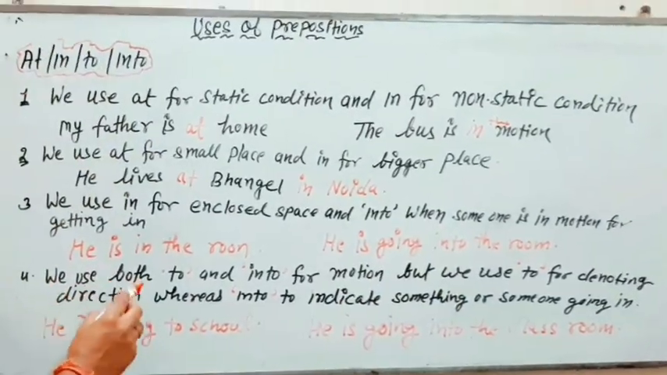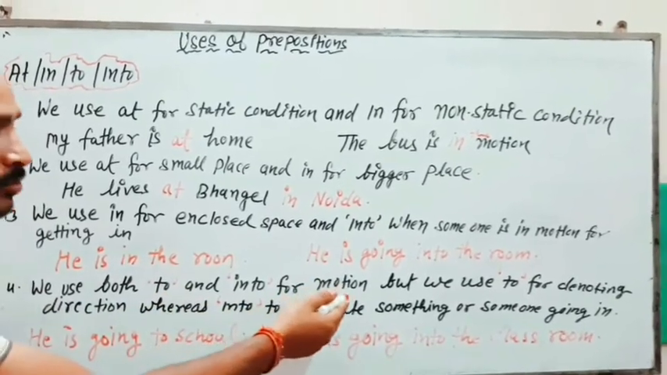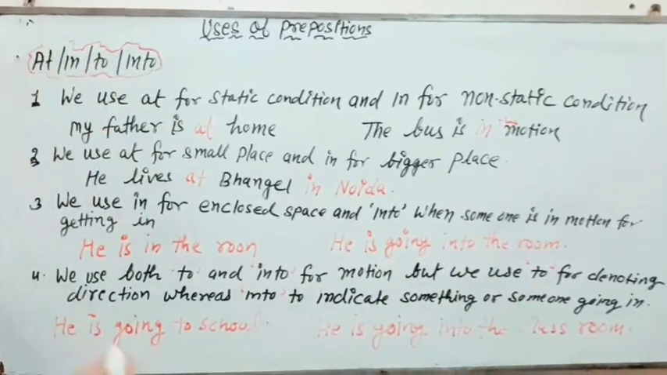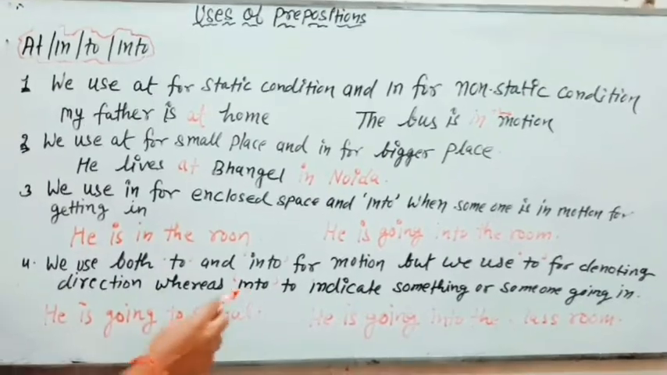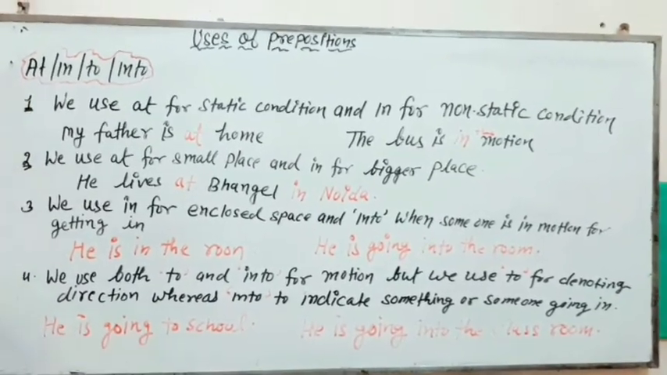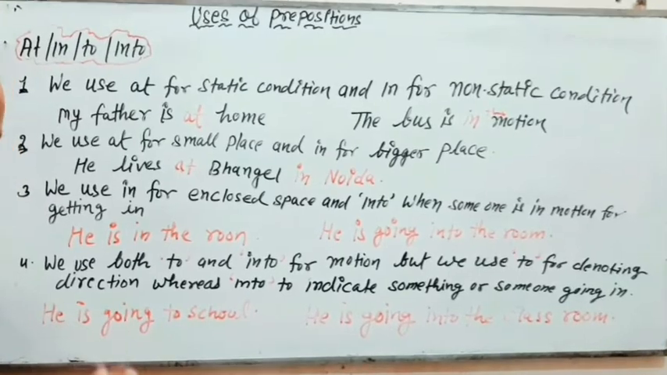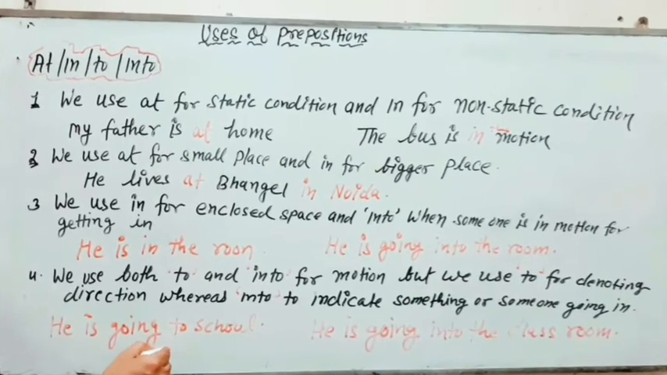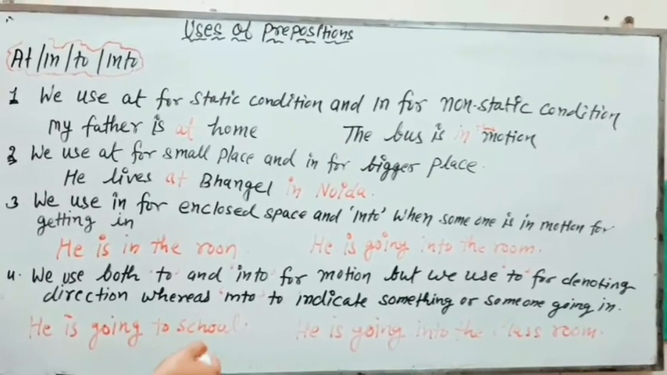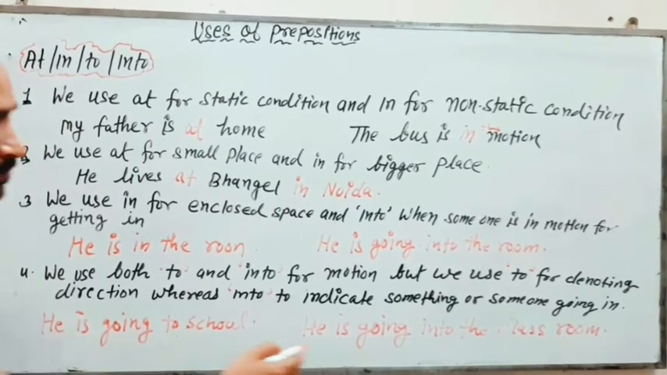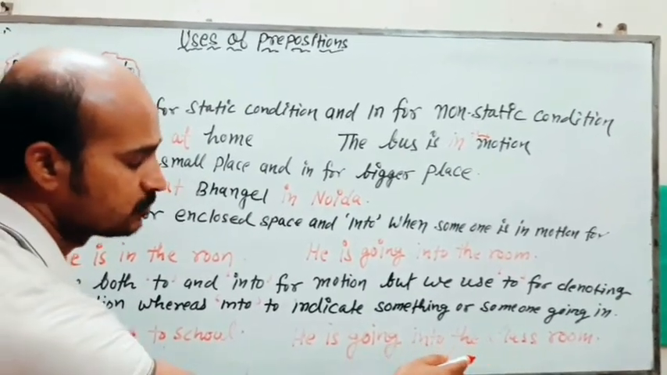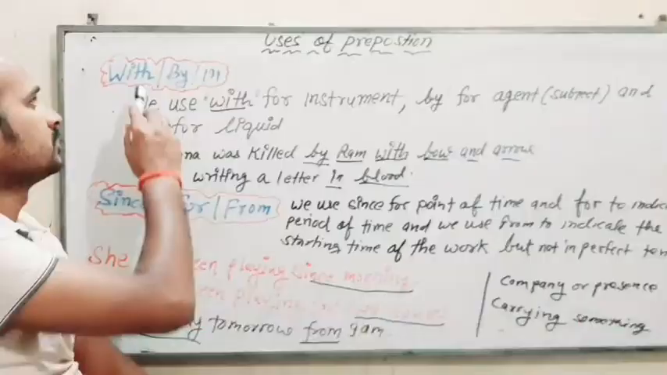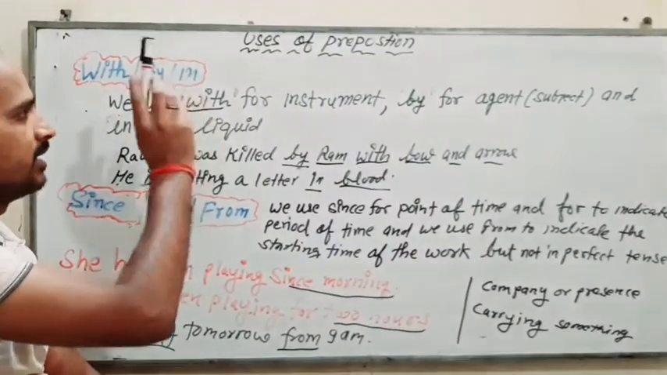Now we use both to and into for motion, but we use to for denoting direction, whereas into indicates something or someone going to be in. For example, he is going to school, means he is going towards school, means direction we are showing here, that's why we are using to. But he is going into the classroom, means he is going to get himself into the classroom, that's where we are using into. Use of with, by and in.